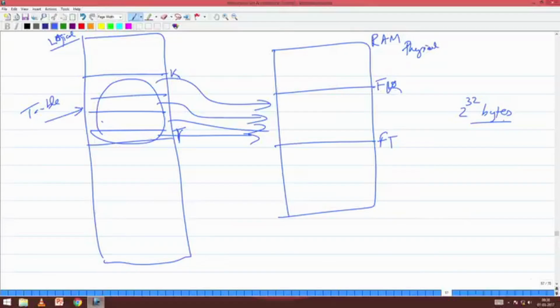Okay. Now let us see, we will do a very simple thing today. Now I have 2 power 32 bytes in my virtual address space. Each page I have made 2 power 12 bytes. So I have 2 power 20 pages. You got it? So given a 32-bit address, how will I find which page it belongs to?